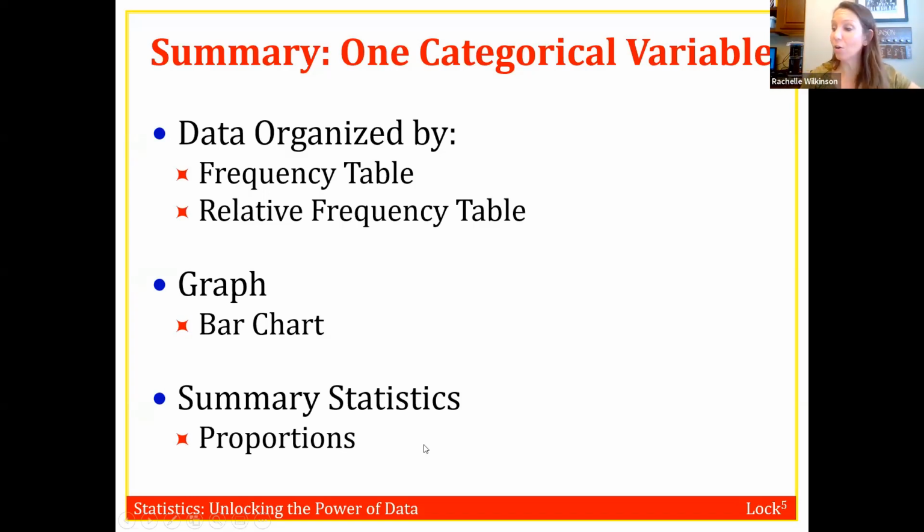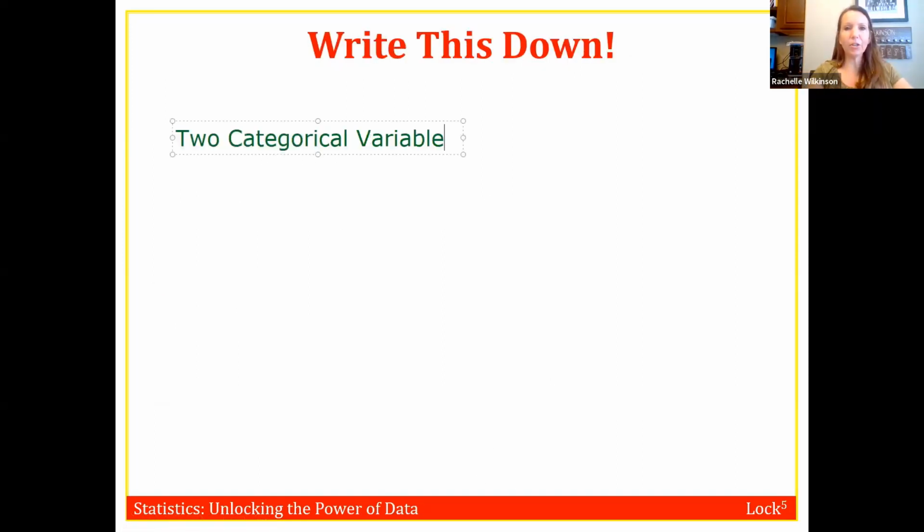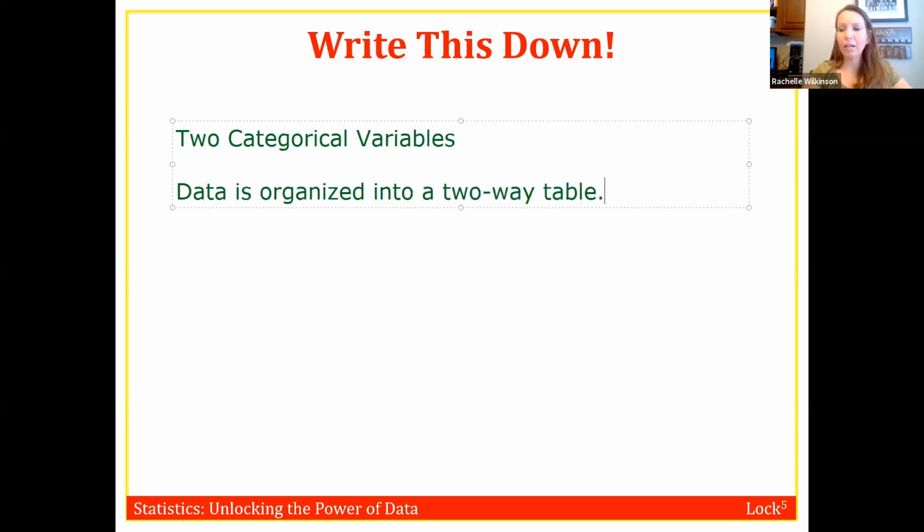All right, so now we are going to talk about what to do when you have two categorical variables. Because if one categorical variable was fun, then two categorical variables would be even funner. So this is like scenario number 2. We have two categorical variables. So first, let's talk about how the data is organized. And it's organized into something called a two-way table. In a two-way table, one variable is represented in the rows and the other one is represented in the columns.